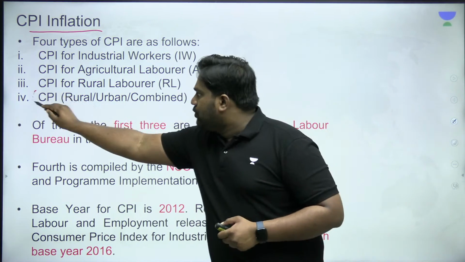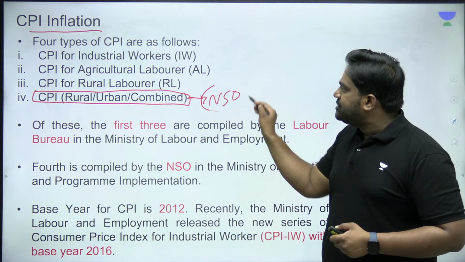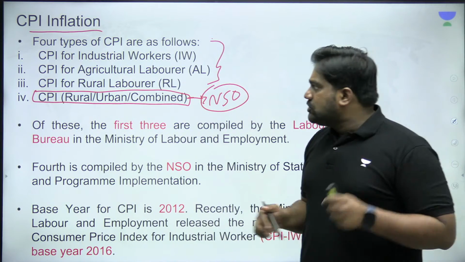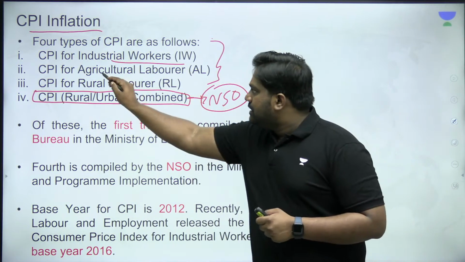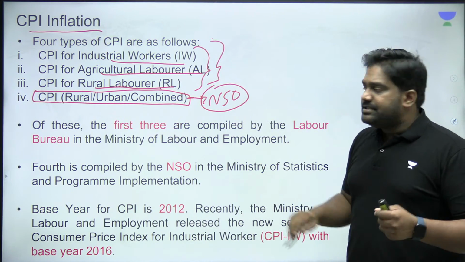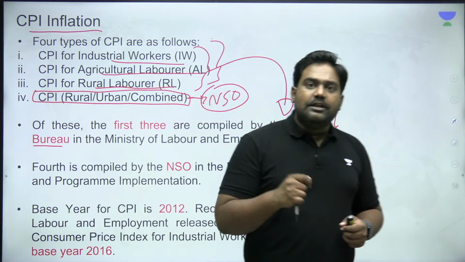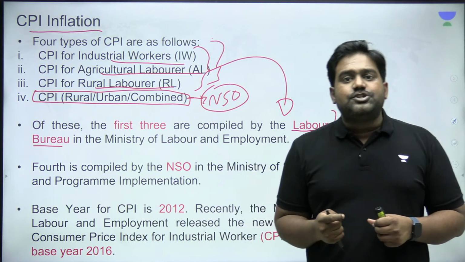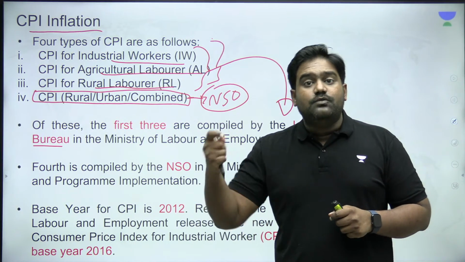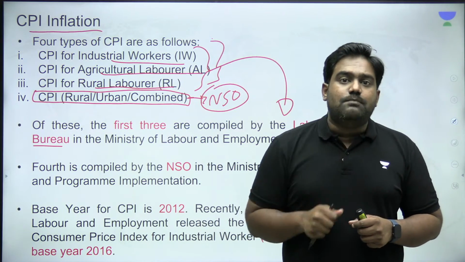Apart from CPI rural, urban or combined, which is released by the National Statistical Office, we have three other types of CPI inflation which is measured. We also have CPI for industrial workers, for agricultural laborers and rural laborers. These three indices are brought out by the Labor Bureau under the Ministry of Labor and Employment. Because retail inflation, or essentially CPI inflation, can actually help in understanding the impact on wages. Because inflation at the retail level reduces the purchasing power of your money.